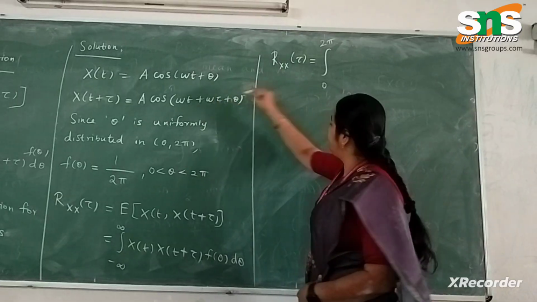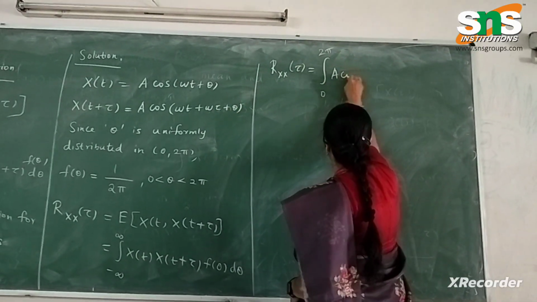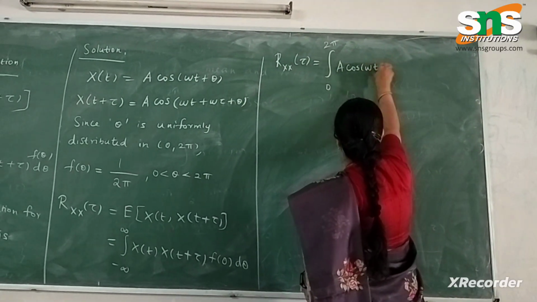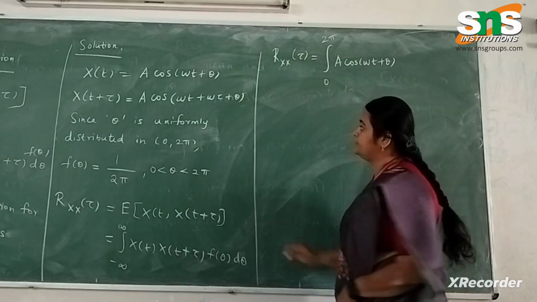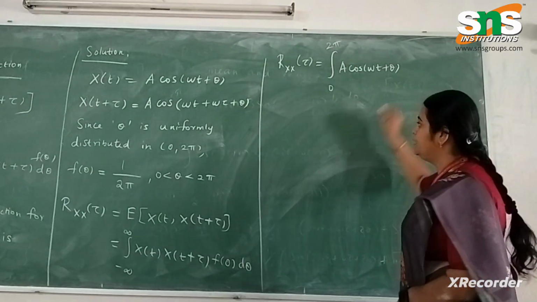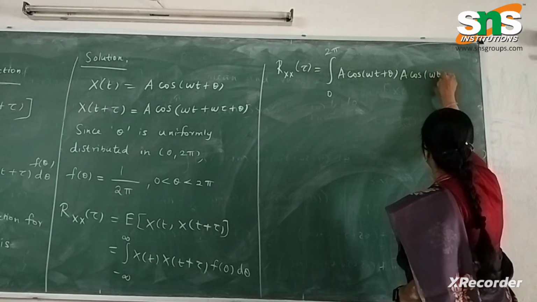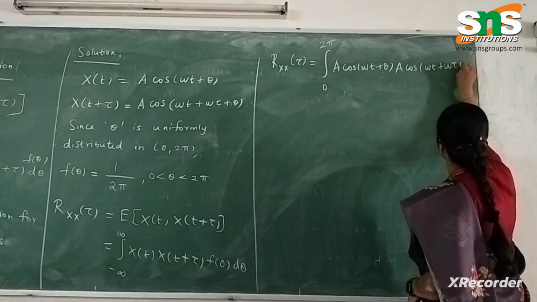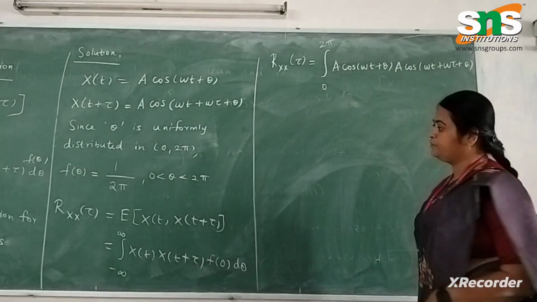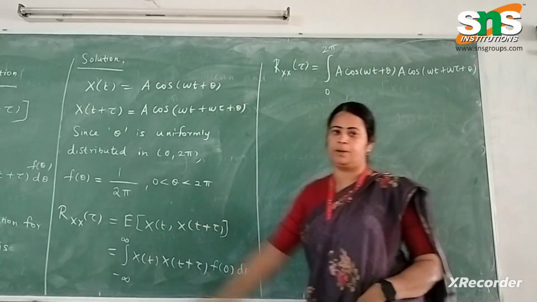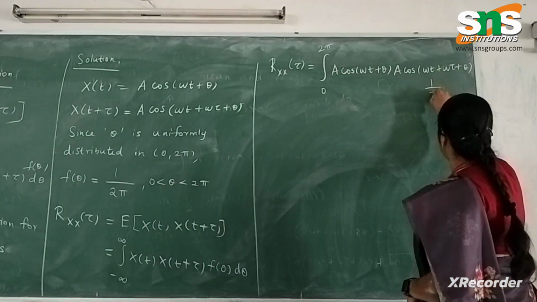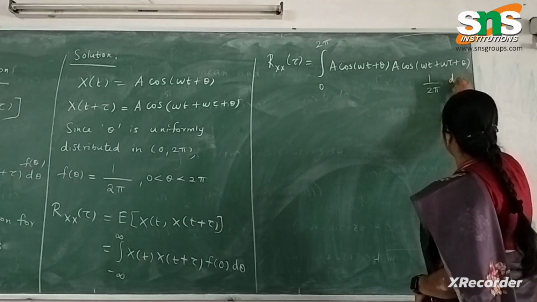X of t is given by a cos omega t plus theta, and x of t plus tau is given by a cos omega t plus omega tau plus theta into f of theta. So f of theta is given by 1 by 2 pi into d theta.